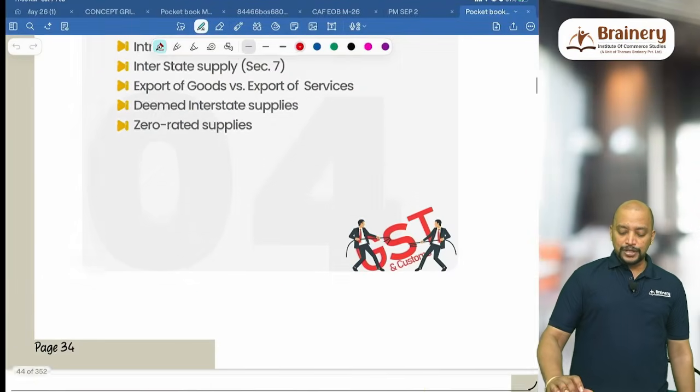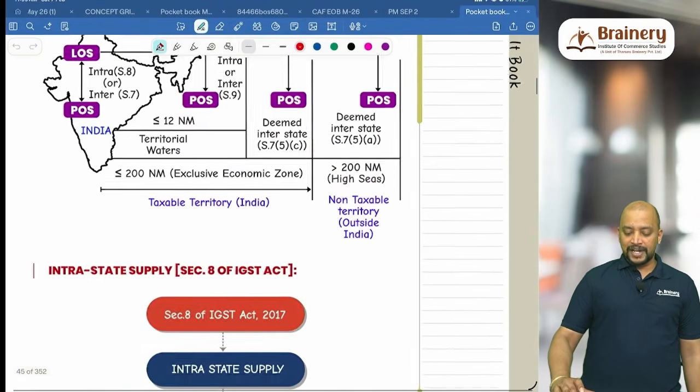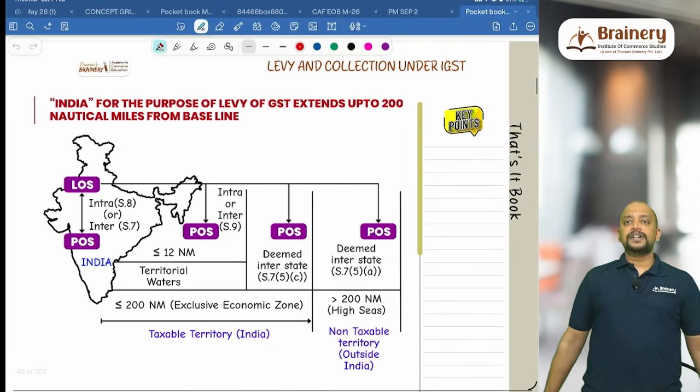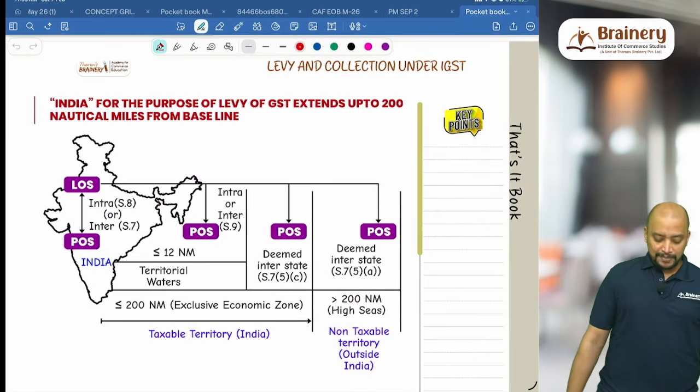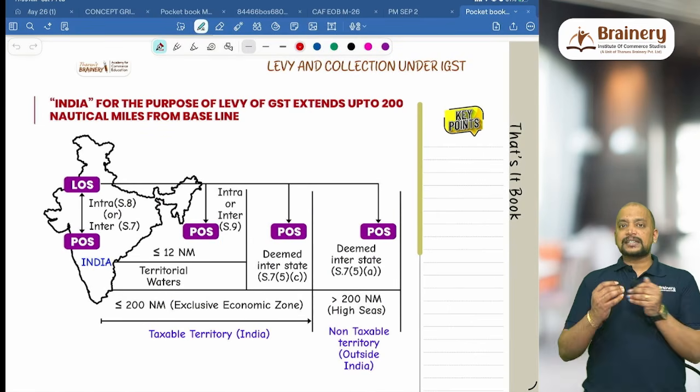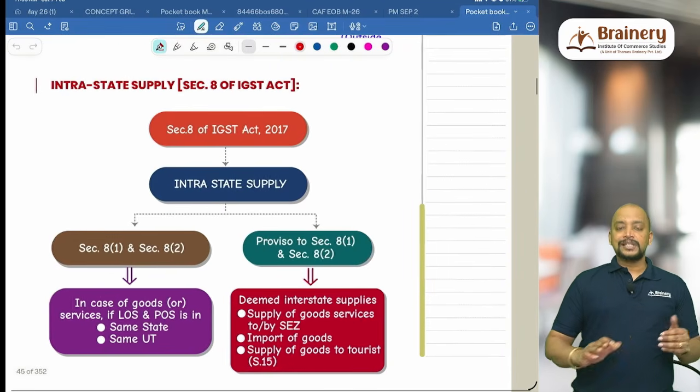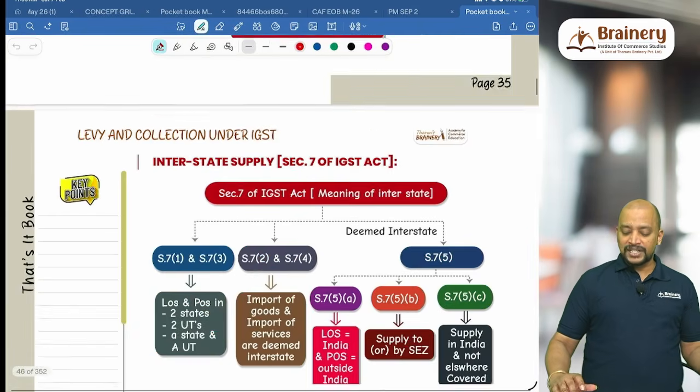In the previous video, we completed charge under IGST. In this video, we are going to proceed with charge under IGST. So welcome to the rocket revision series. Please look into page number 35. You can see the first area, that is meaning of India, is there. We'll just skip it and look into section 7 and section 8 of the IGST Act.